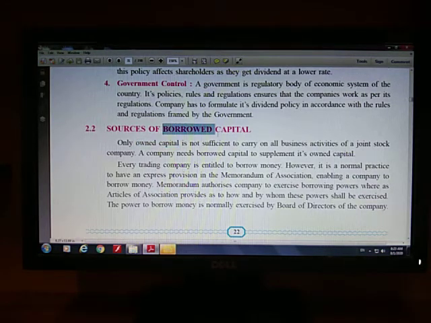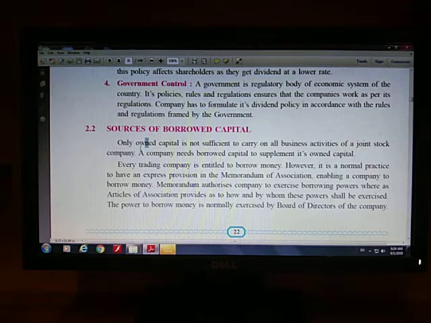It is also known as owed capital, O-W-E-D. Here the word is owned, which means one's own. If you replace it by O-W-E-D, only this N will be missing, so it is called owed capital. Owed capital is also called borrowed capital.